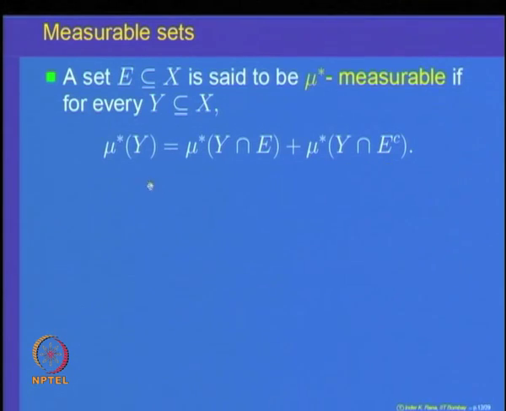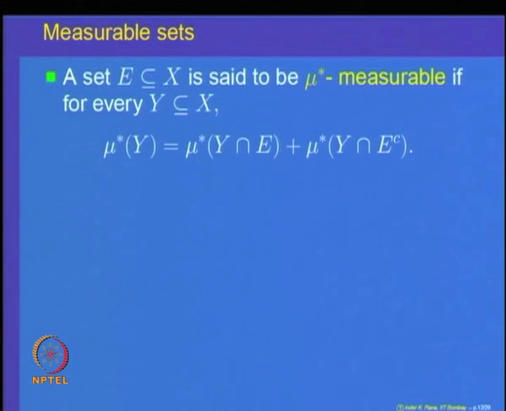Be careful: E measurable means take the set E which you want to test, and divide any set y into two parts, y intersection E and y intersection E complement.